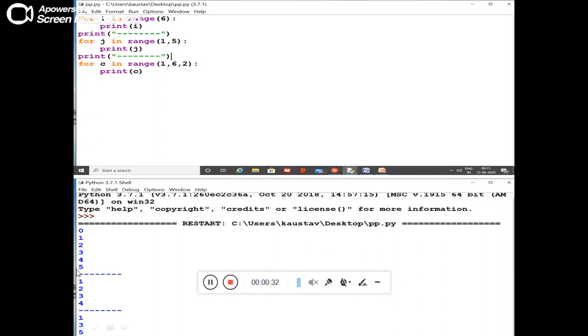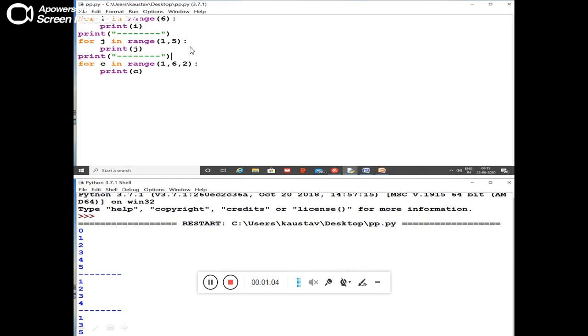From here we understand that by default the start value of the for will be 0. If you don't specify anything, the for loop will start from 0, and 0 to 6 it should be, but the last value is not going to be displayed. In Python, when you are using the range, the last value of the for loop is not displayed.